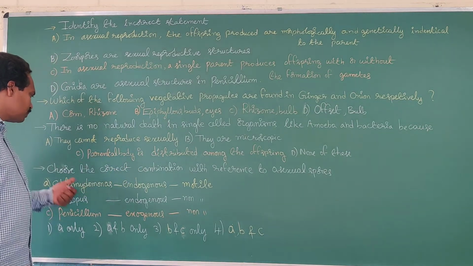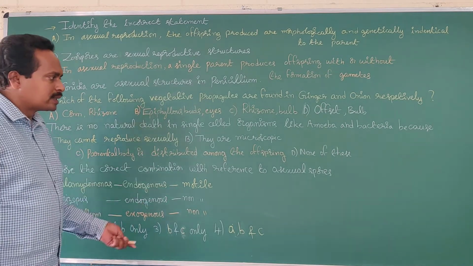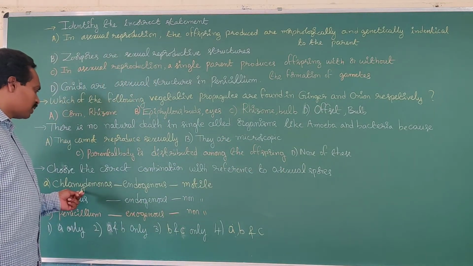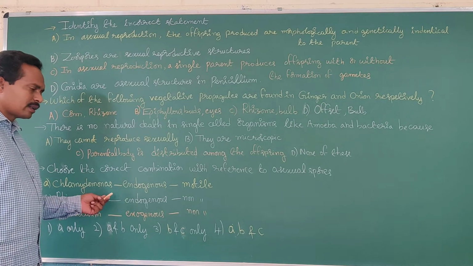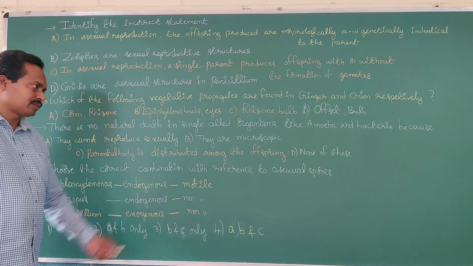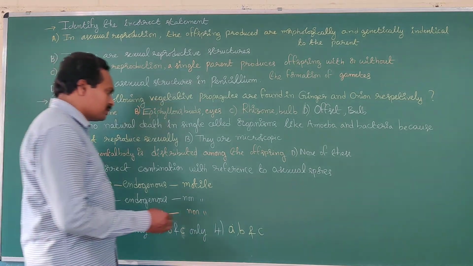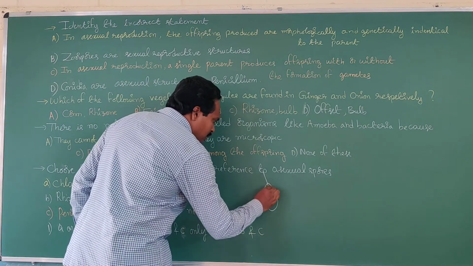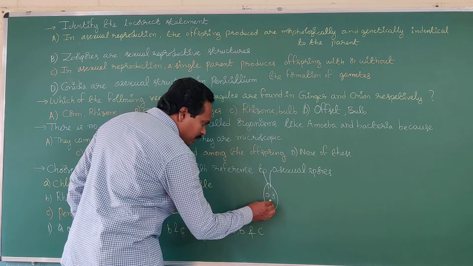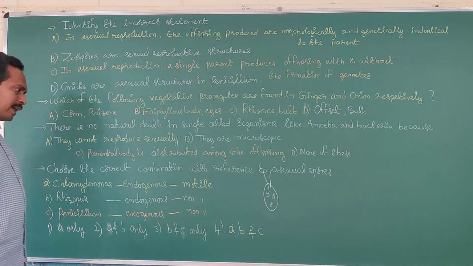Next question: choose the correct combination with reference to asexual spores. What are the options given? Chlamydomonas is a unicellular alga: endogenous motile spores, asexual spores. This unicellular alga produces motile spores internally, inside the parental body. So endogenous, motile is correct.